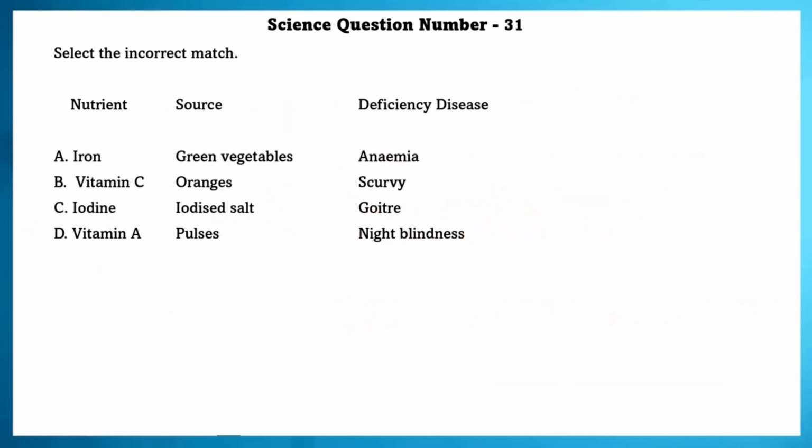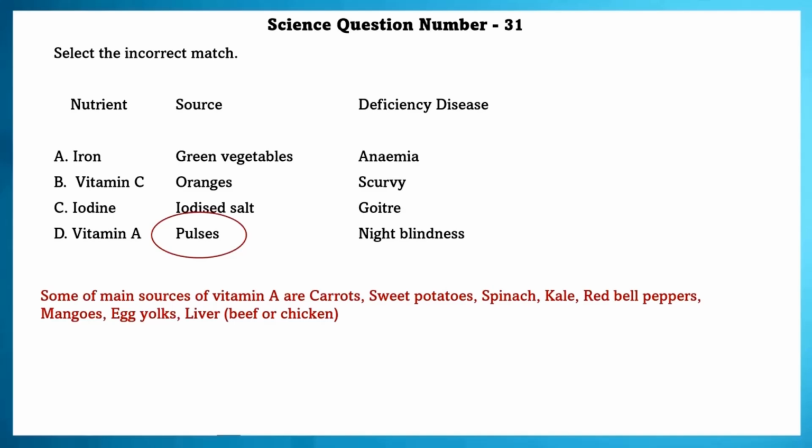Science question number 31. Select the incorrect match. Some of the main sources of vitamin A are carrots, sweet potatoes, spinach, kale, red bell peppers, mangoes, egg yolks, liver, beef or chicken.